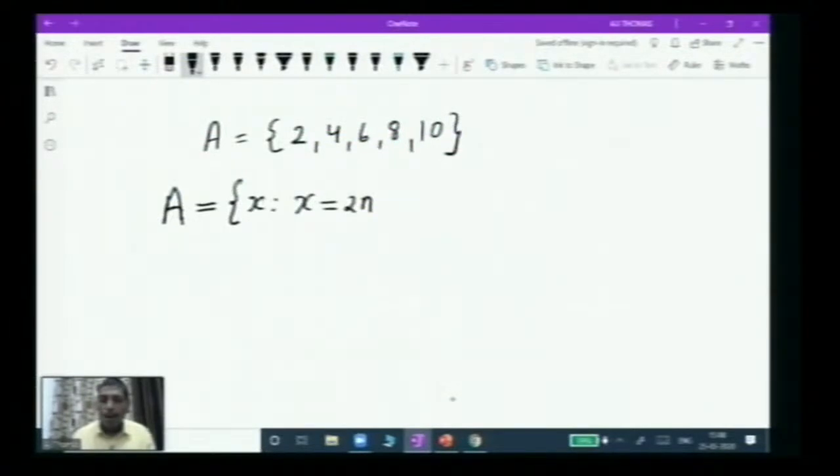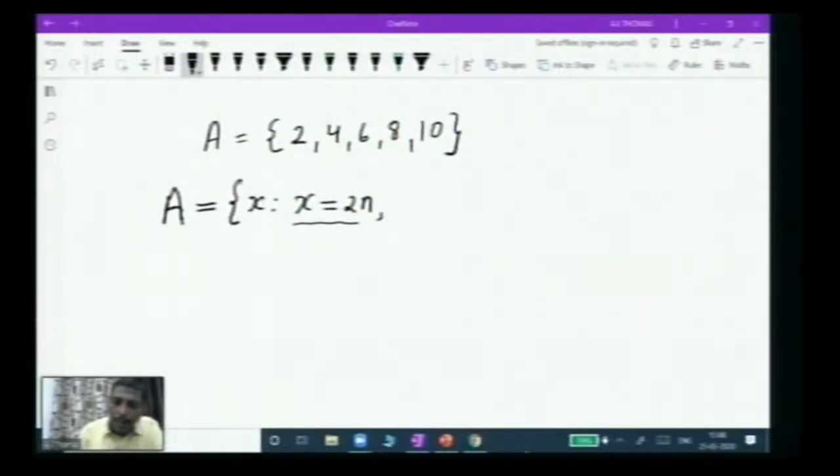But you can see in the set, not all the even numbers are coming. 12 is also an even number, but it doesn't belong to the set. So we have to look for those numbers which belong to the set. So what I can do is tell from where my n ranges. So you have to write a list of statements. This is the first statement, then I have to write more statements to describe the set fully.